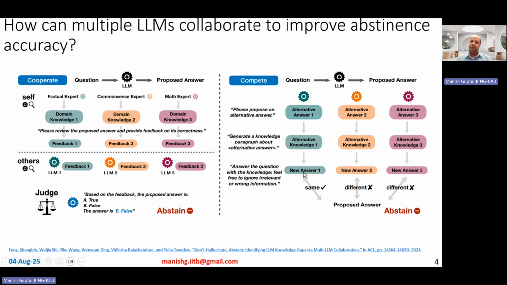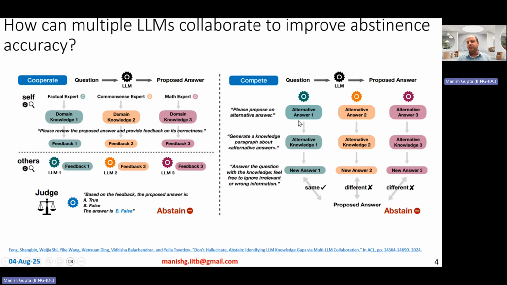Now, if this original large language model comes up with the same answer, then it is consistent with its answers, even in the light of the new paragraphs it received from other large language models. So you say, okay, let it answer. But if it comes up with a different answer, it means that in the light of the new knowledge the model changed its answer, which means that it was not confident anyway.